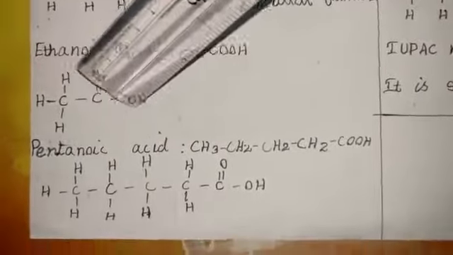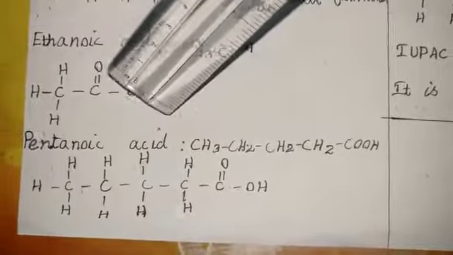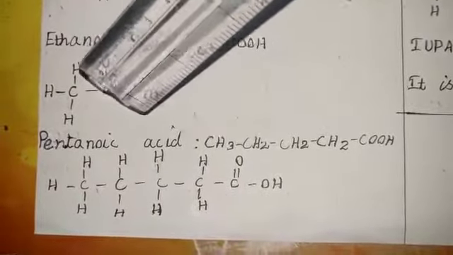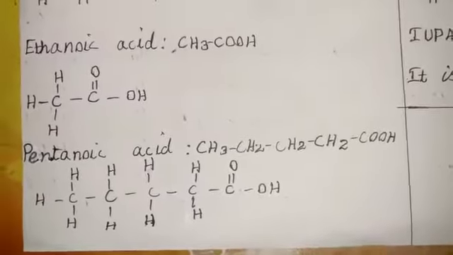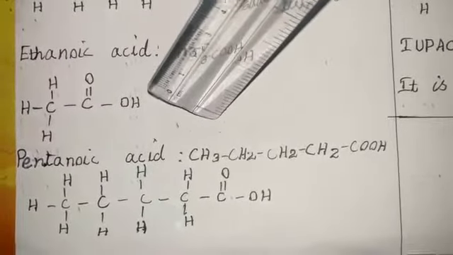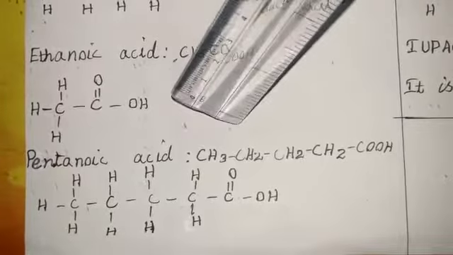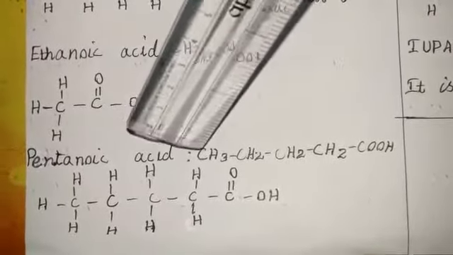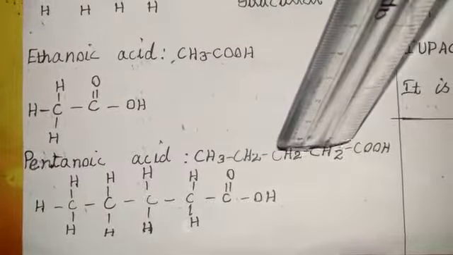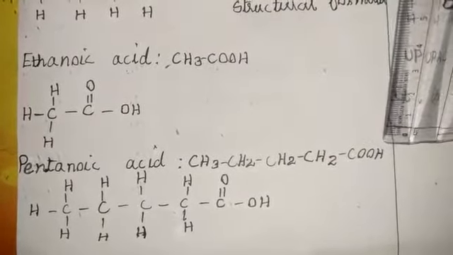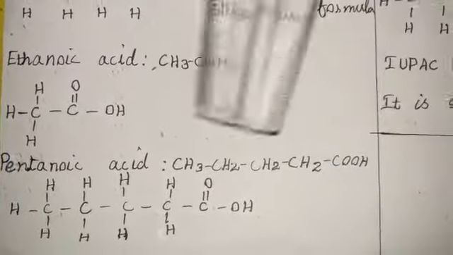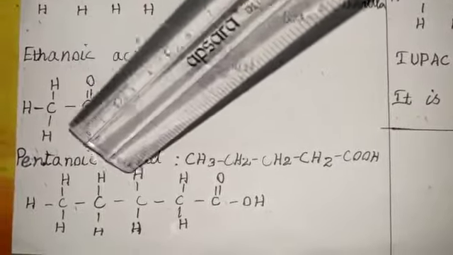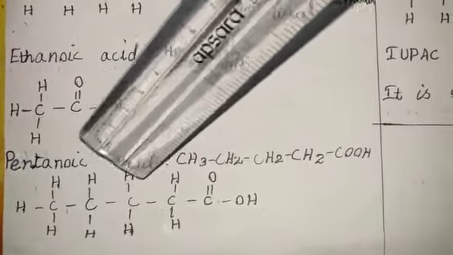Next one, benzenoic acid. So benzene. How many carbon atoms are present here? Then it is called benzene. There are 5 carbon atoms present in the particular hydrocarbon, that is called benzene. So 1, 2, 3, 4, 5. There are 5 carbon atoms present here. So lastly identified as COOH. COOH is a carboxylic group. Okay, that is called benzenoic acid. Now I will draw the benzenoic acid structural formula.